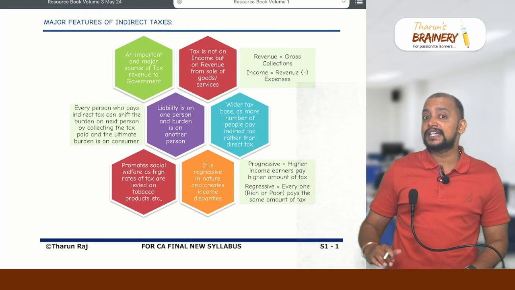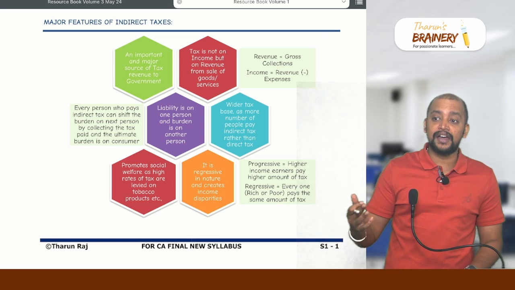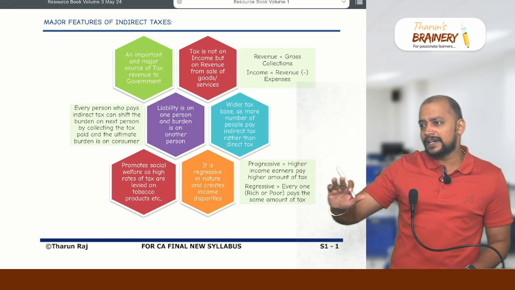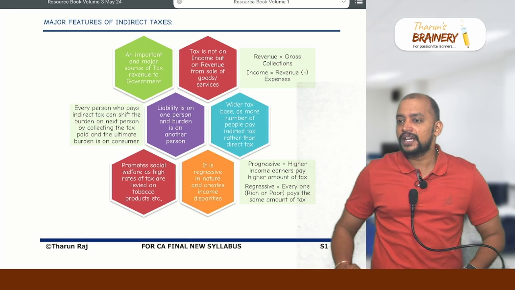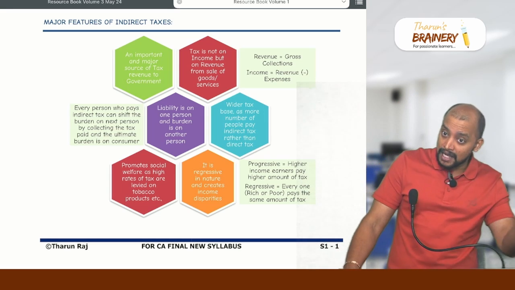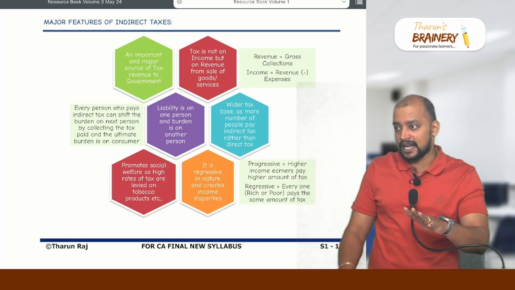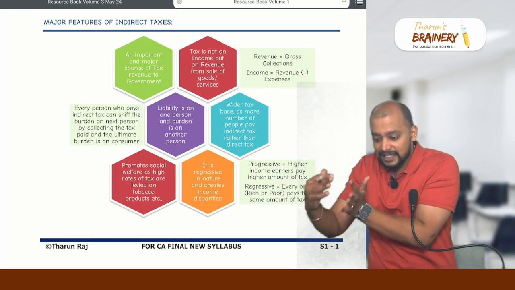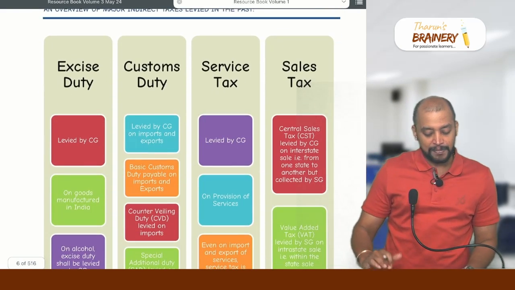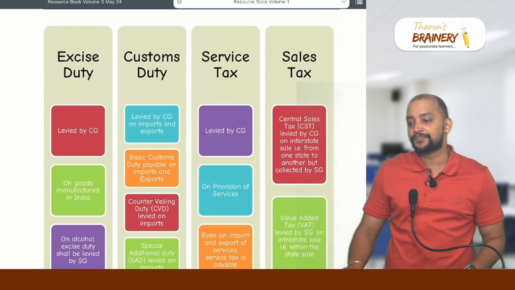And what are the various indirect taxes that you have come across in the past? Right now it is GST and customs duty, but in the past there were many indirect taxes levied by the central government and by state governments. Subsuming those, now we have GST. So what were the indirect taxes levied in the past? You can see on the next page.